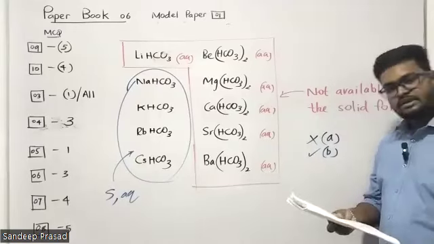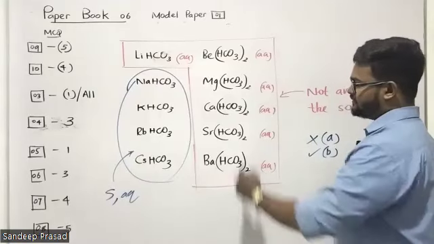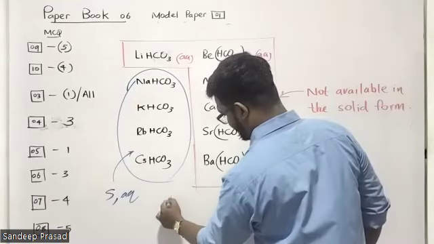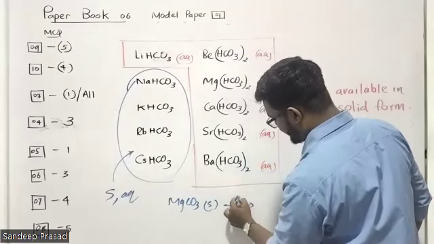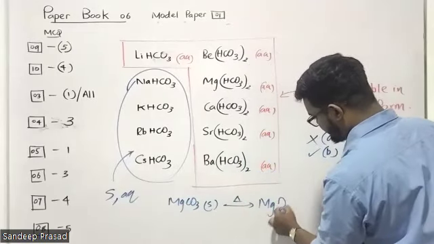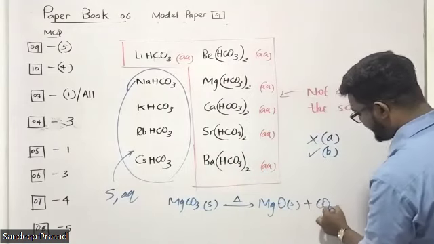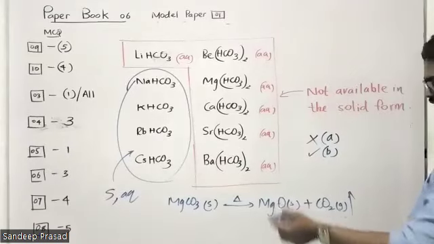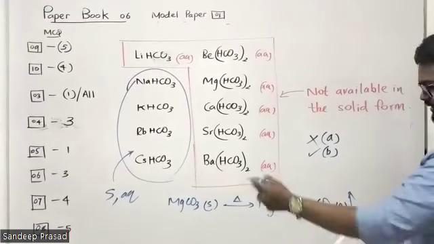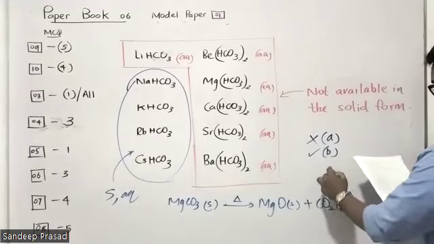Is that correct? Yeah, that's correct. Because when we consider a carbonate compound, like just take magnesium carbonate, you are going to heat that one. Then it is producing magnesium oxide and carbon dioxide gas. So therefore, unstable. When you give the heat, they are decomposing. So therefore, the C is correct.